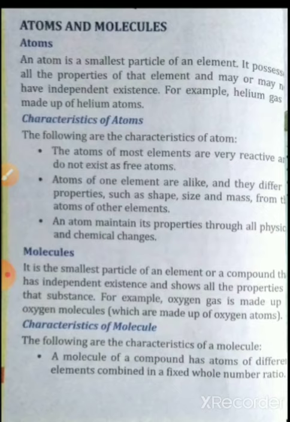Next one, molecules. A molecule is the smallest particle of an element or a compound, and it exists independently always and shows all the properties of that substance. We have learned that an atom is the smallest particle of an element, but a molecule is the smallest particle of an element or a compound. A compound is also a pure substance, but it is made up of two or more elements. But the smallest particle of a compound is a molecule.